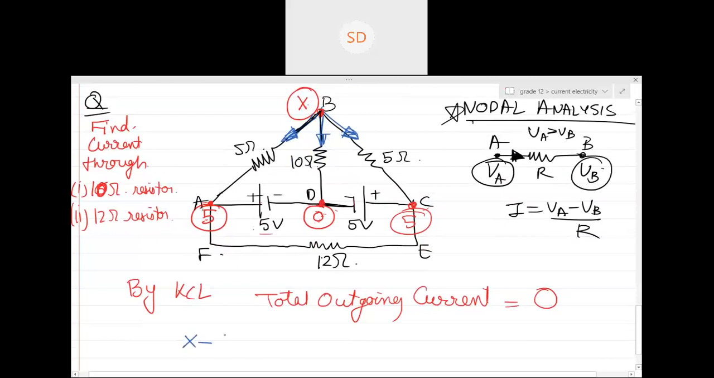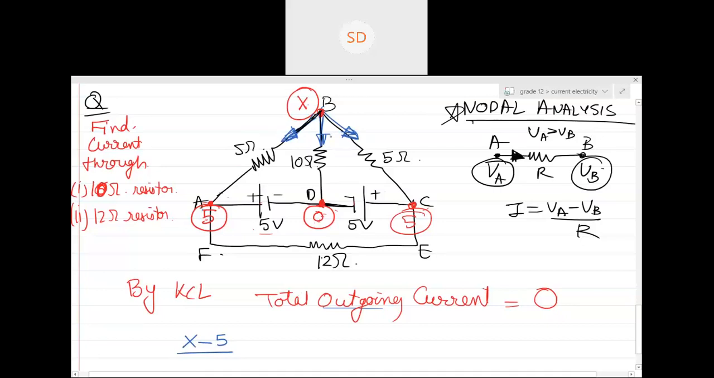Sir, is it necessary that it should be starting from B? Yes, you are taking total outgoing current, no? If you are not taking outgoing current, take total incoming current. Then 5 minus X, 0 minus X, 5 minus X, like that. I'll write both the things, don't worry.